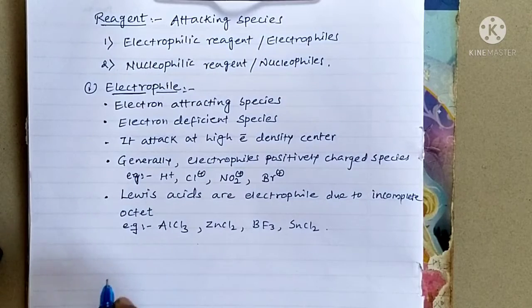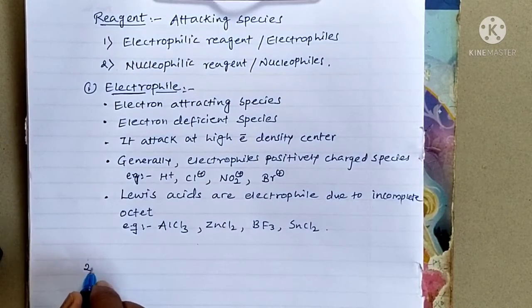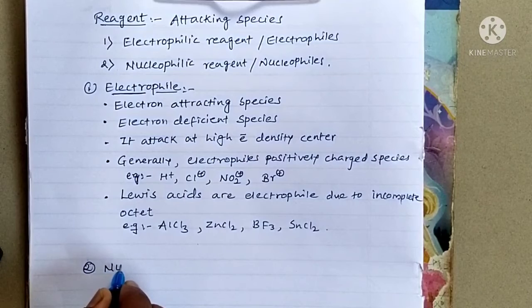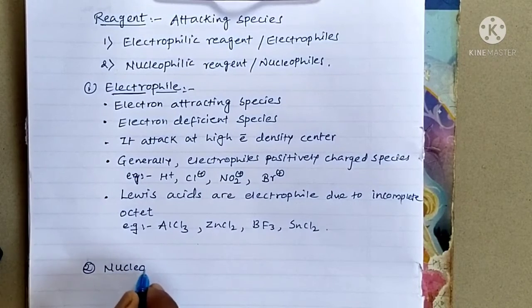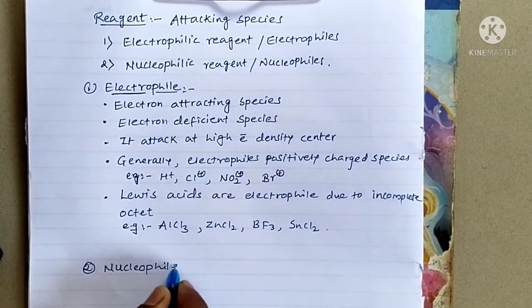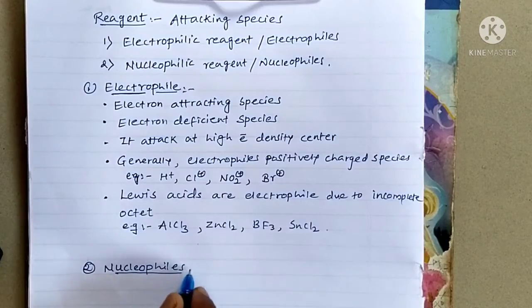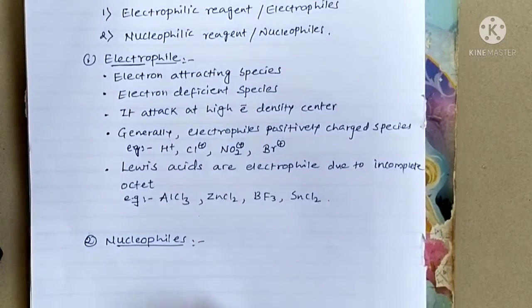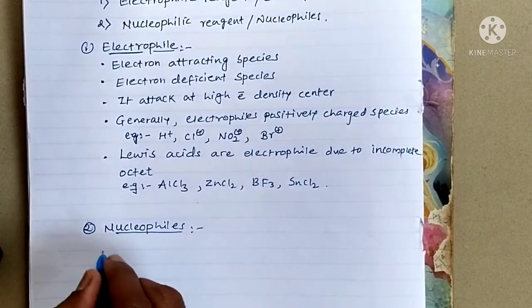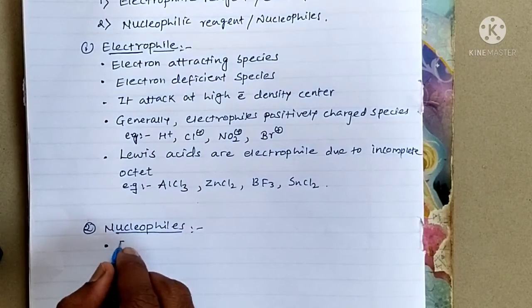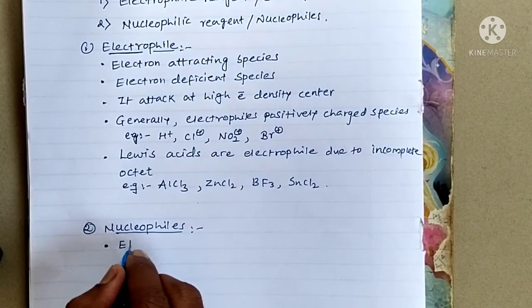Now, secondly, the nucleophiles or nucleophilic reagents. They are defined as electron rich species.